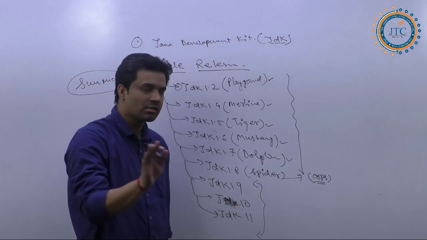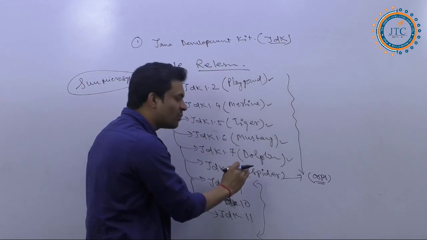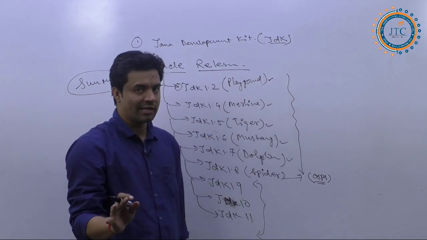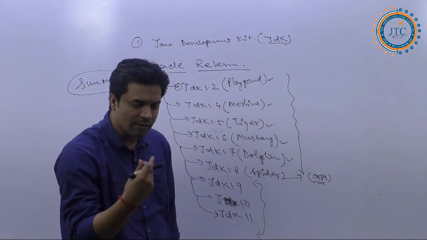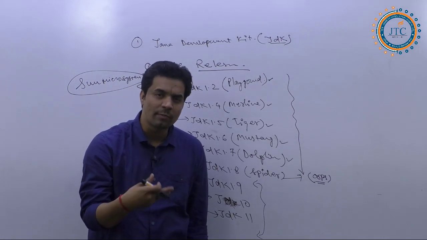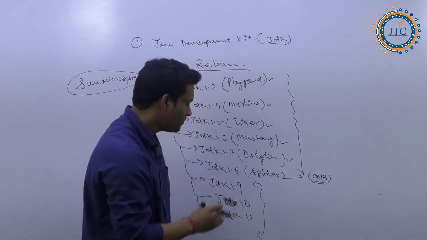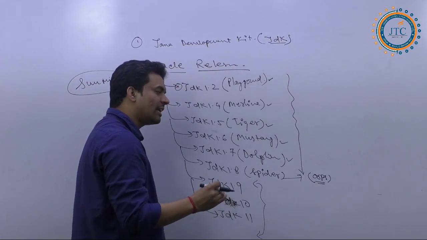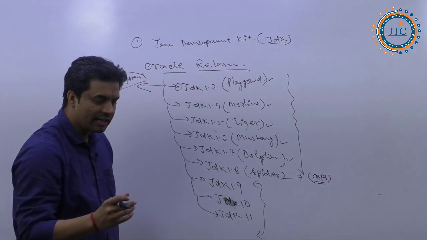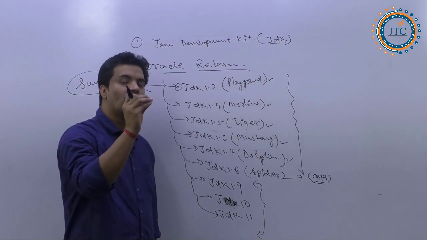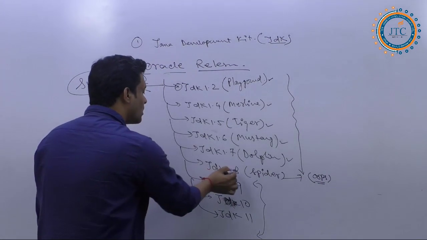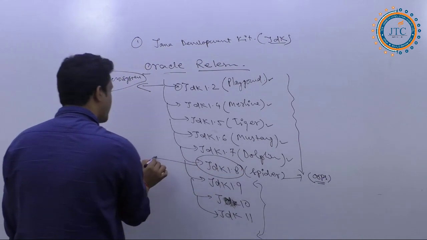In all these versions there was nothing different; just different libraries and other things were being added again and again, right? Now, from JDK 1.8, the Oracle people started giving the touch of